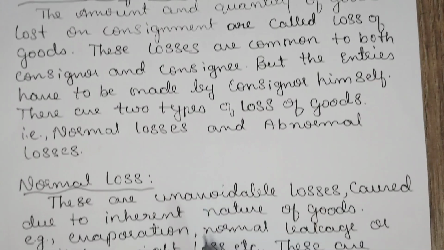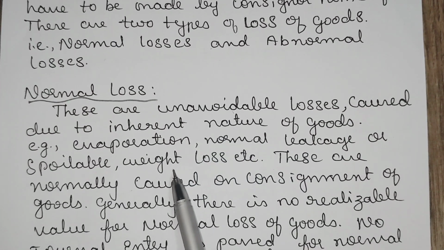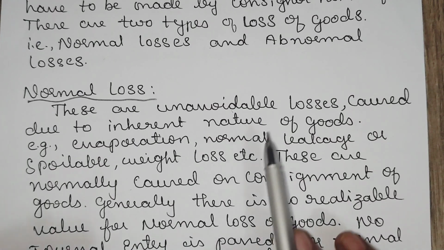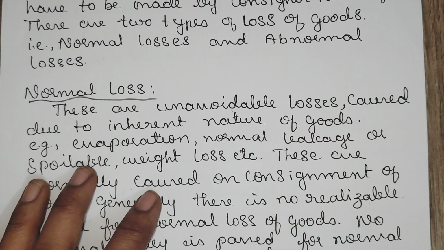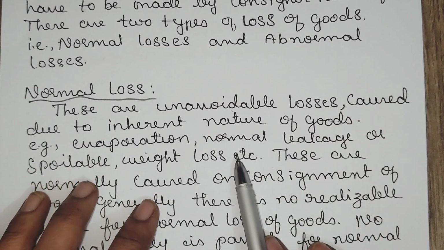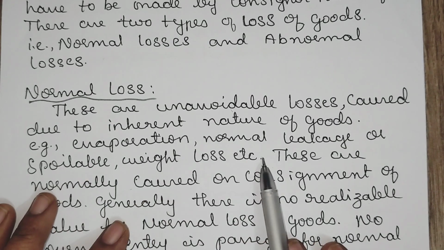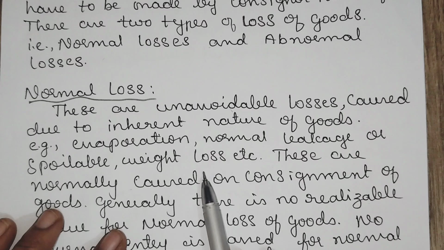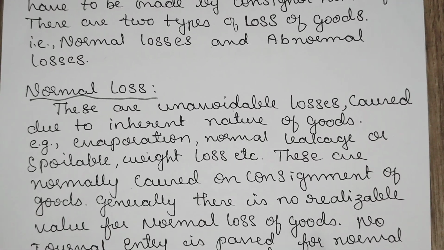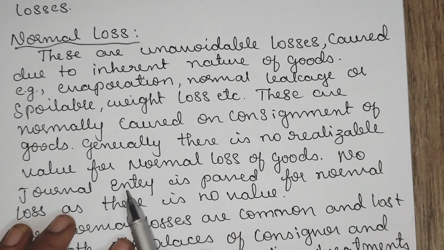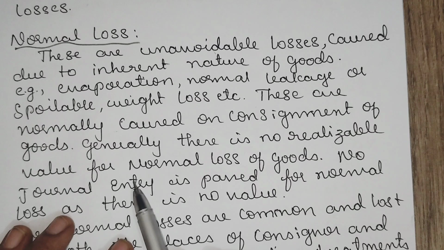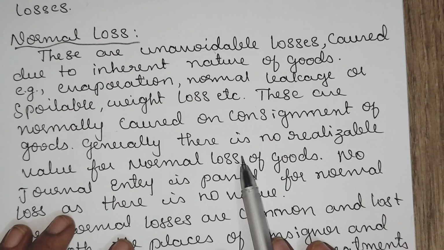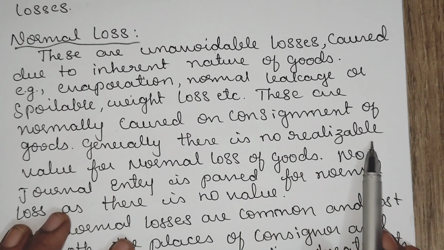There are two types of losses, that is normal loss. These losses are called unavoidable losses. This is due to the inherent nature of goods: evaporation, normal leakage, spoilage, weight loss, etc. These are normally caused on the consignment of goods. When you are sending goods, these are normally caused. That is why it is called unavoidable losses. And these losses have no realizable value.